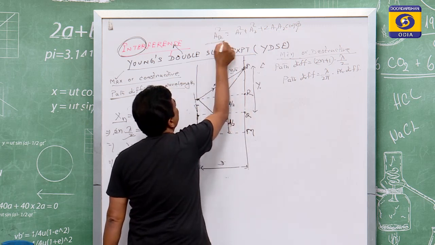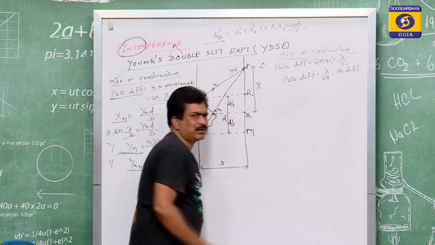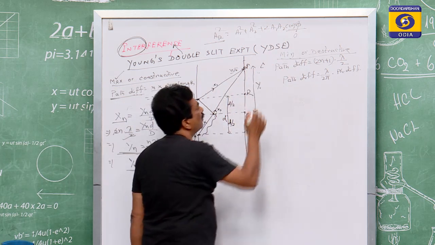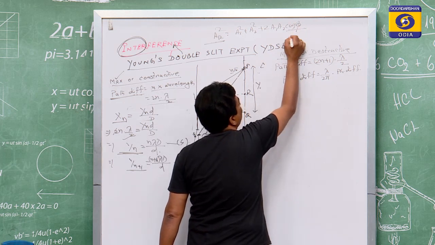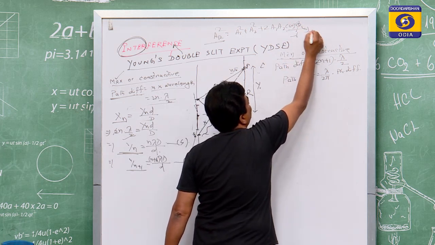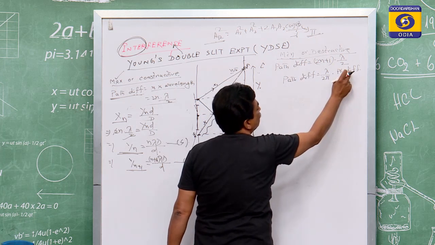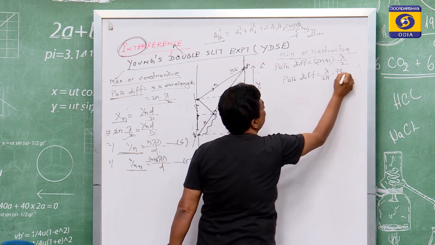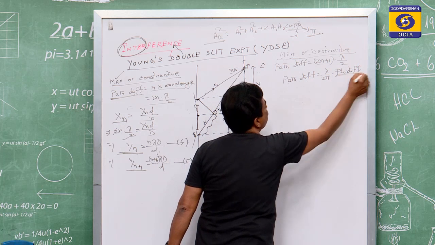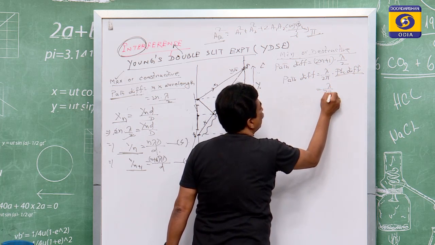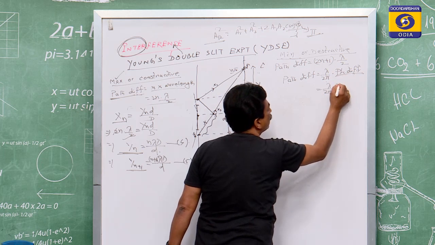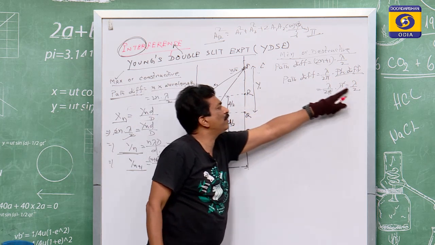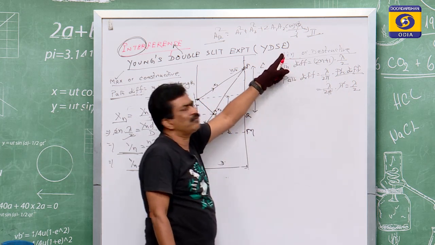If this value is to be the minimum, it means the cos value is to be the minimum, that is minus 1, and that corresponds to φ being π. Means if the phase difference is equal to π, then λ/2π into π, π cancels, that is equal to λ/2. So this path difference of λ/2 will correspond to the minimum.